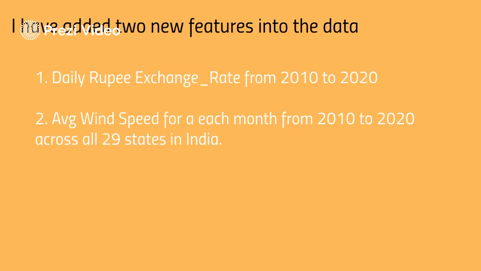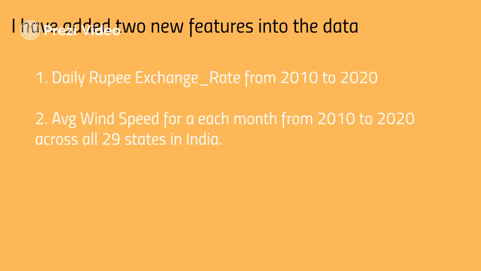If you look at the original dataset, I have taken the price of a particular crop in a particular year. The price might vary, I mean, the rupee value in 2010 might not be the same as the rupee value in 2020. So for that, I have to generalize or normalize the rupee value.